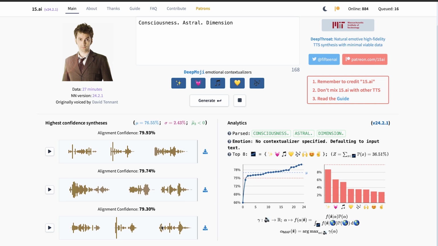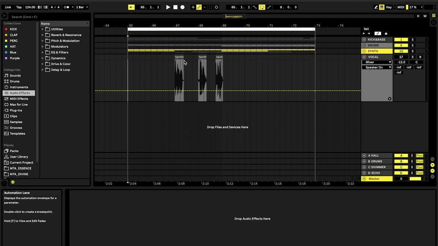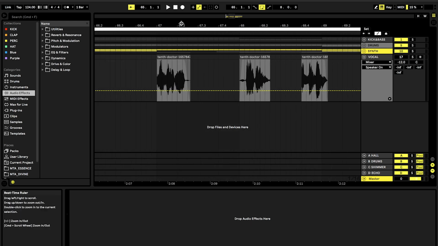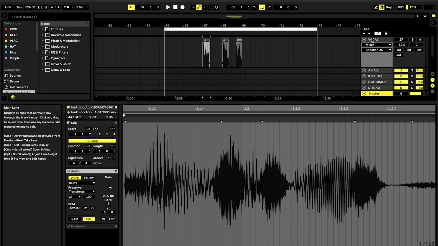At the end, it doesn't matter too much because we're definitely going to apply quite a lot of effect processing, and we're probably also going to pitch it down quite a bit. So let's just download one file here and see what we can do with it. So I already built a little track here where those vocals could fit in quite nicely. The only thing I did is that I chopped it up a little bit and just spaced it out more. And also those vocals were sounding quite fast. So this time I just put it in the warp mode here and just added a slightly higher BPM, as you can see.